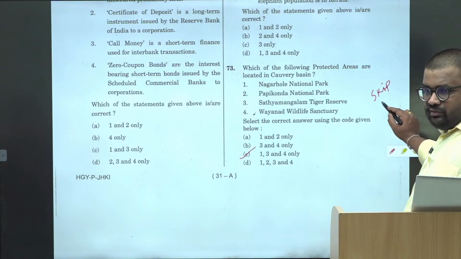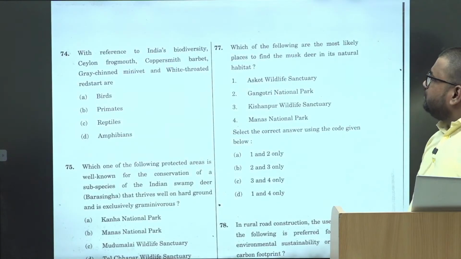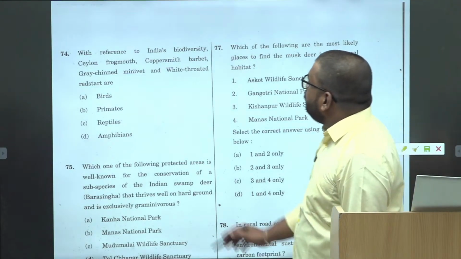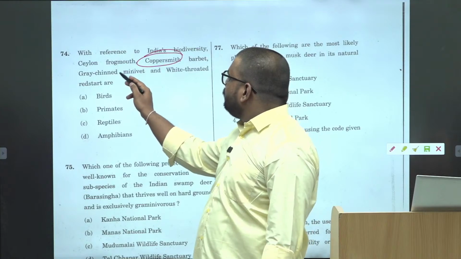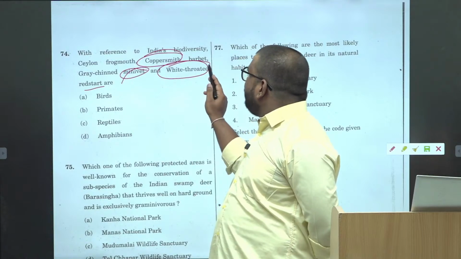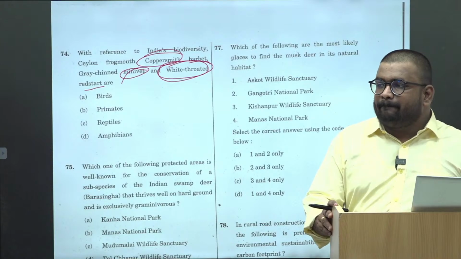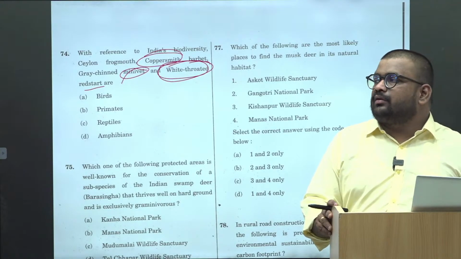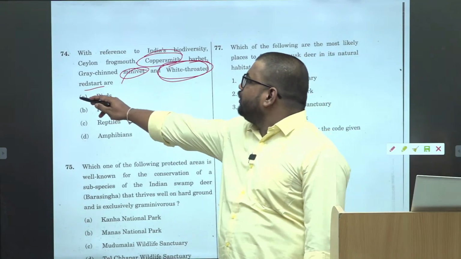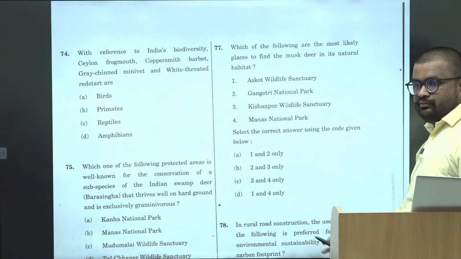This is the 8th question, no? That we are going to start. Okay. No unnecessary risk. 9th. Okay. Then with reference to India's biodiversity, coppersmith, barbet, grain chin, mini white throated, redstart. ठीक है, व्हाइट थ्रोटेड के सिमिलर कंसेप्ट आपने कौन सी देखी है और सुनी है? That the vultures. No, you have heard the similar terms. Based upon that, you can make a guess that birds. Birds के ही नाम ऐसे होते हैं ना, coppersmith and all. Right.